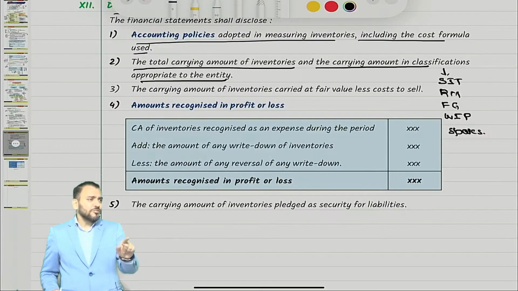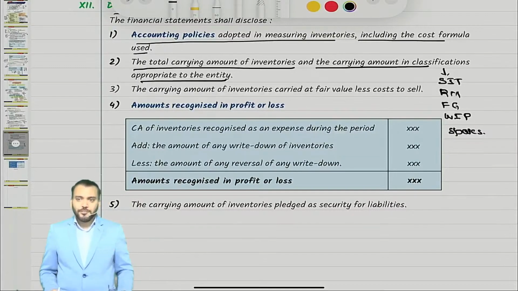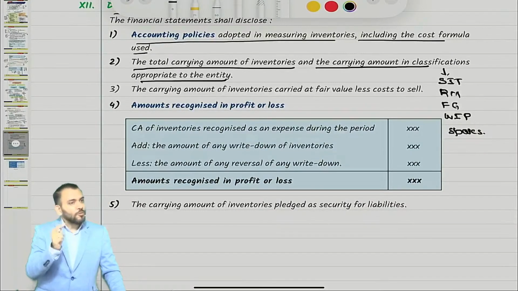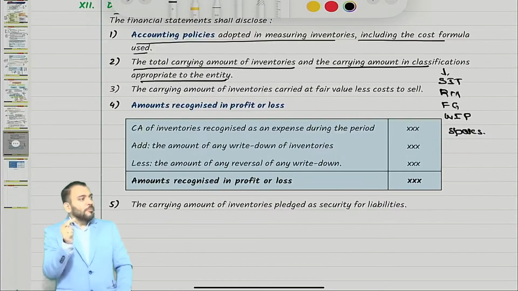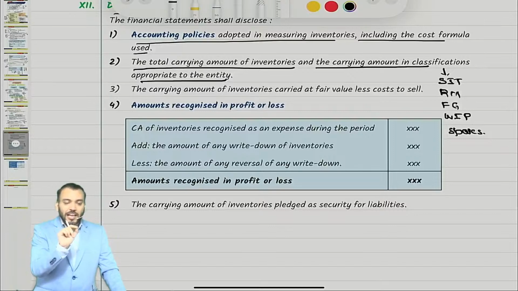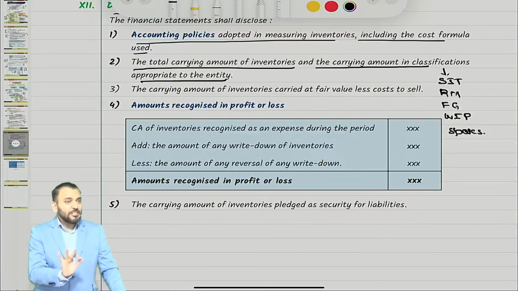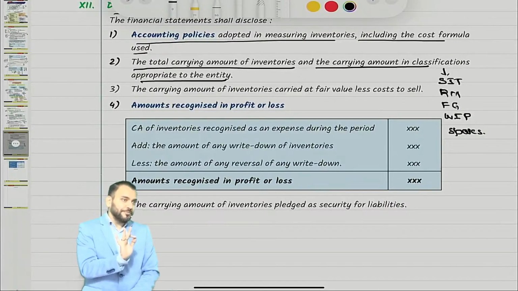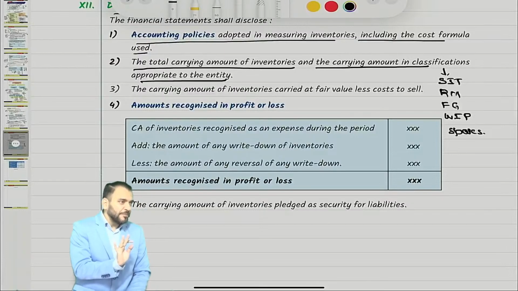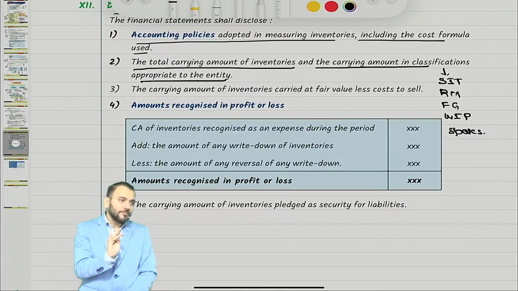One more thing. Being a CA final student, you should also think about listed companies. So one homework I am giving you. Today when you go home, you have Google, a search engine. Search for the annual report of any listed company, whatever you like. Download the annual report and read only the financial statements. The financial statements are the balance sheet, SOPL, statement of changes in equity, statement of cash flow, and notes to accounts.